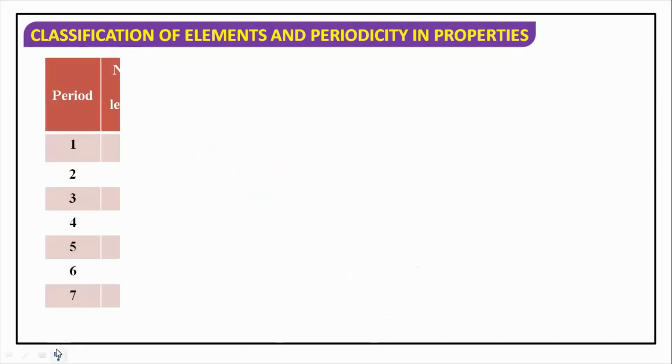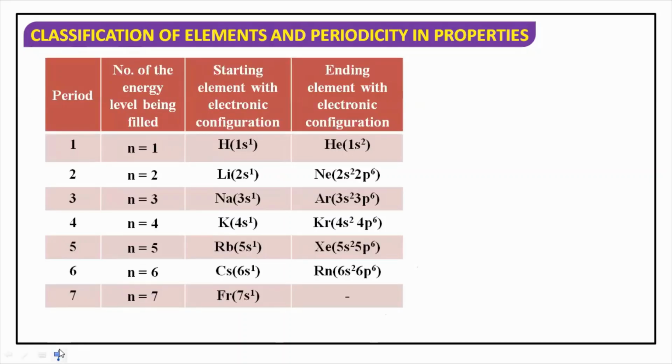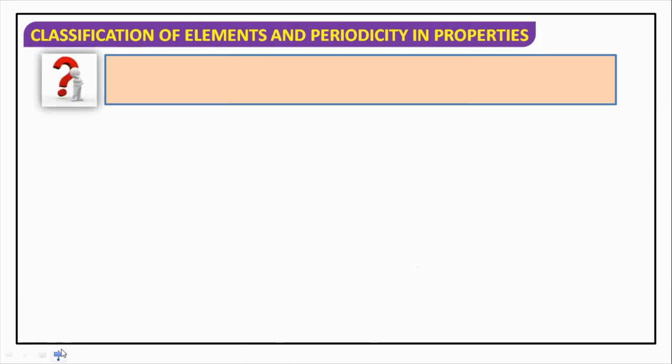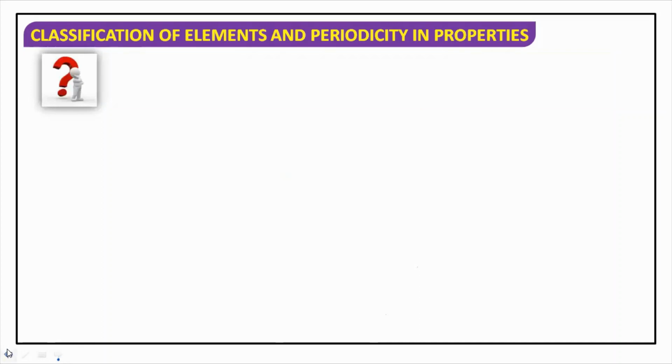So what all we observed, if we write it in a simpler way, I will give you a trick here. You can note it down in your notebook. This is period and this is subshell. This you need to understand very well. If I'm talking about the first period, I'm using only 1s.